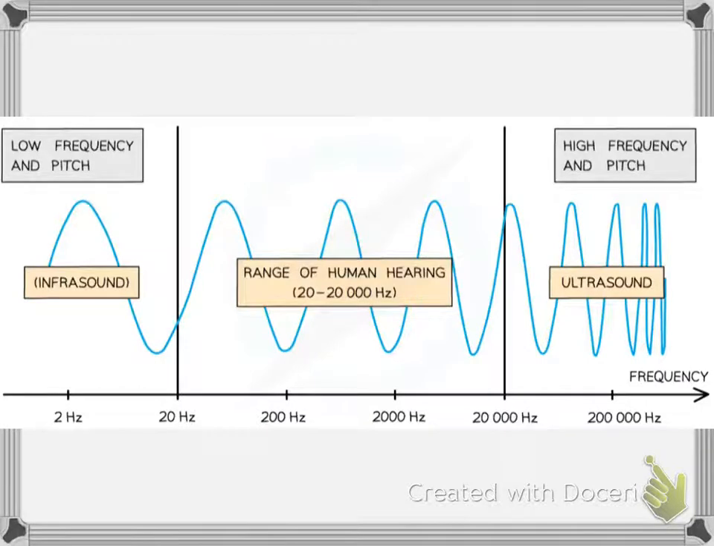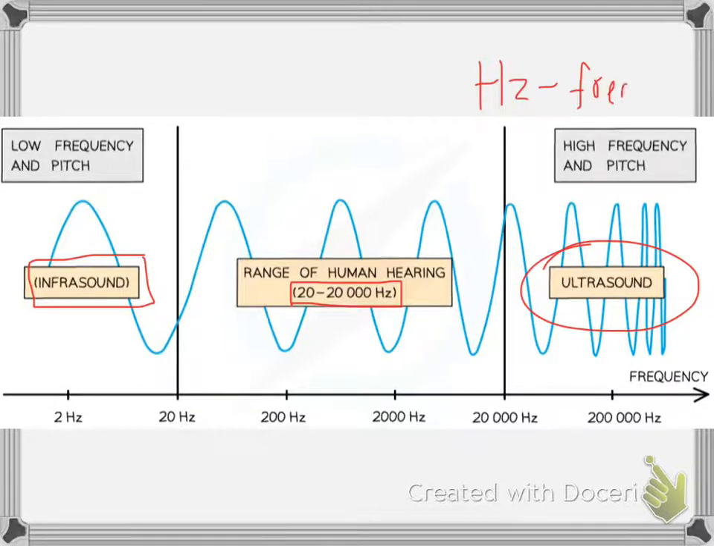So the range of human hearing is between 20 Hz and 20,000 Hz. Below 20 Hz is known as infrasound, and above 20,000 Hz is known as ultrasound. So we cannot hear infrasound or ultrasound. The only range which we can hear is between 20 Hz and 20,000 Hz. And Hertz is the unit for frequency, and the unit for wavelength is meter.